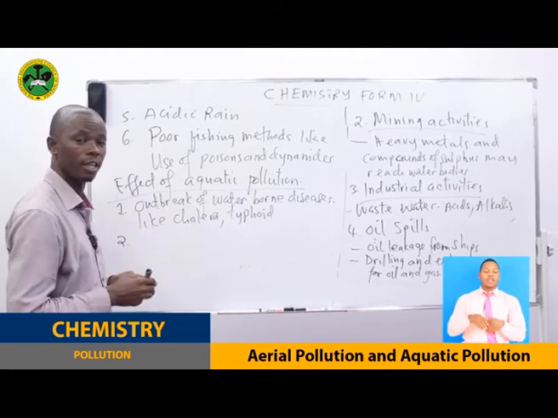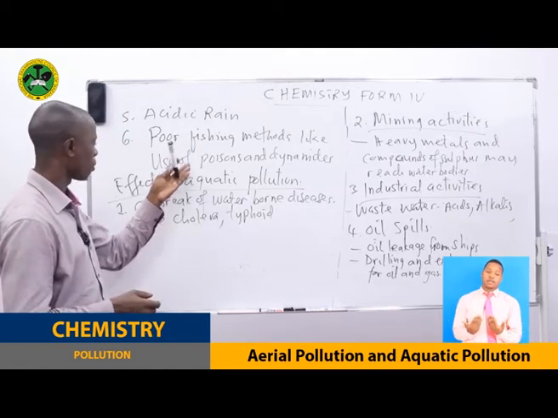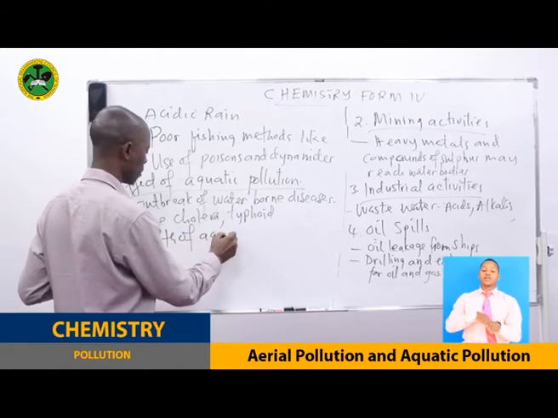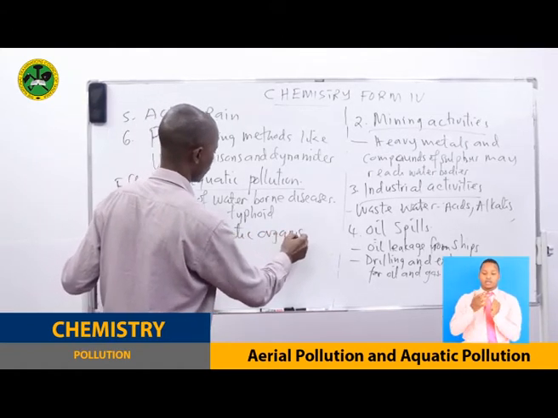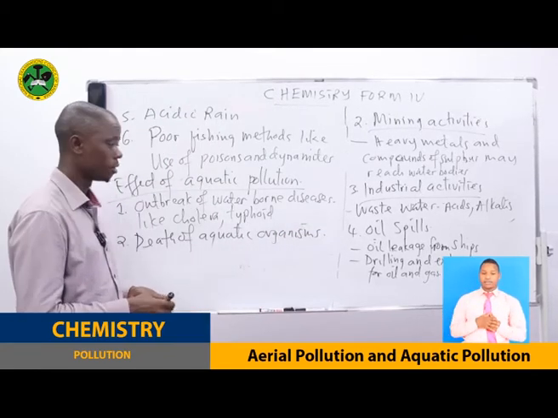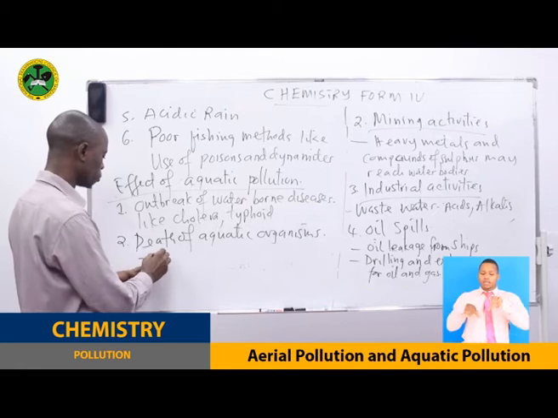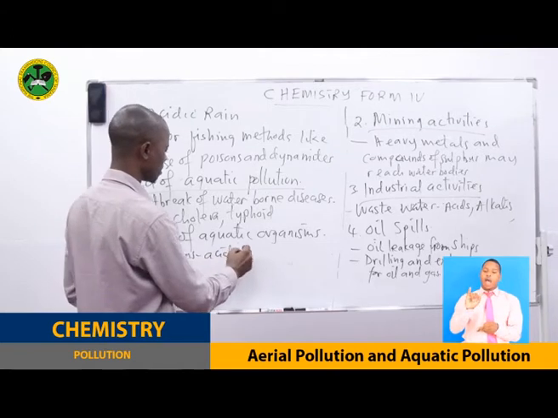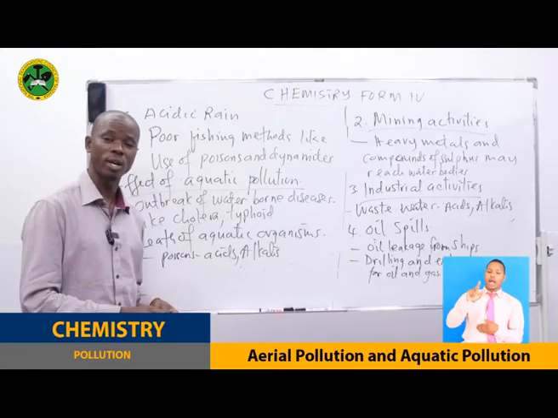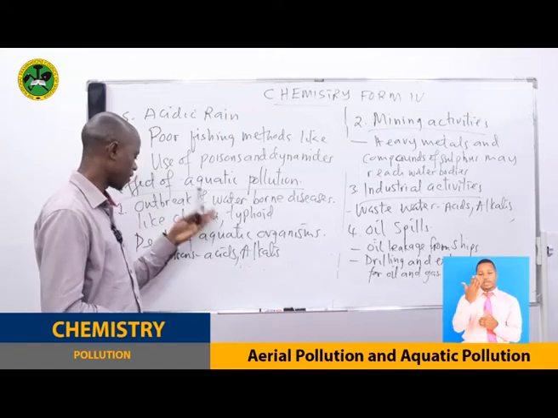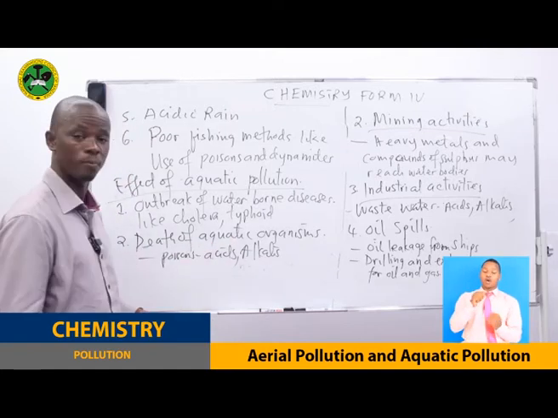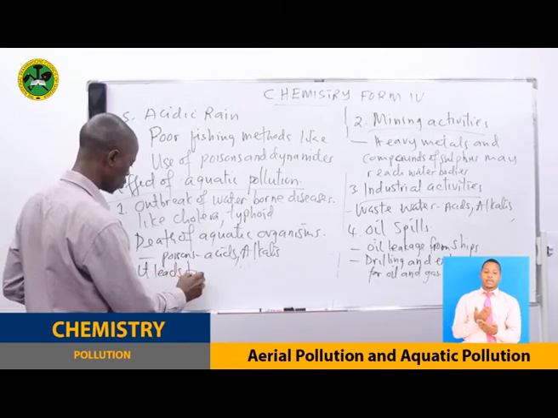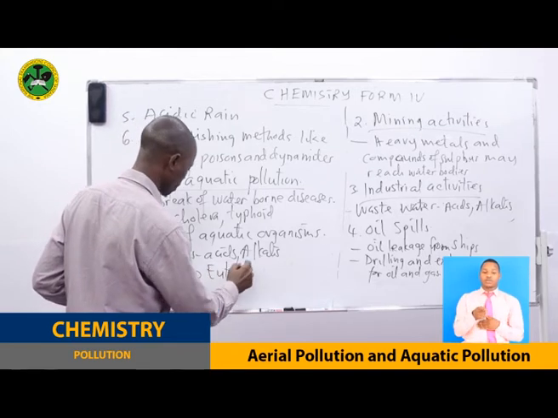Another effect is that aquatic pollution can lead to death of aquatic organisms, because there are chemicals there due to poisons, acids, alkalis, and so many other wastes which are produced from the industries. They are very dangerous to the existence of these organisms. But also we have this one. It leads to eutrophication.